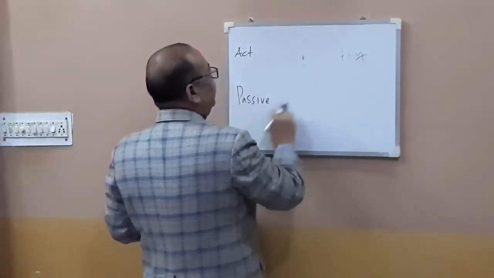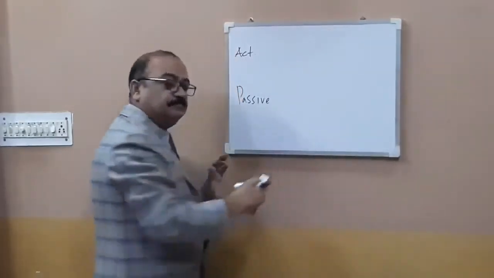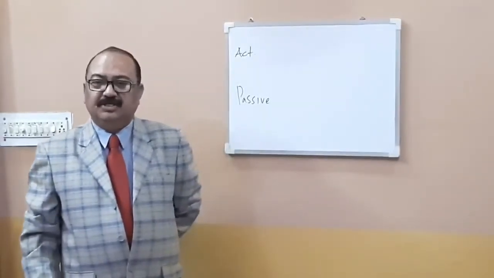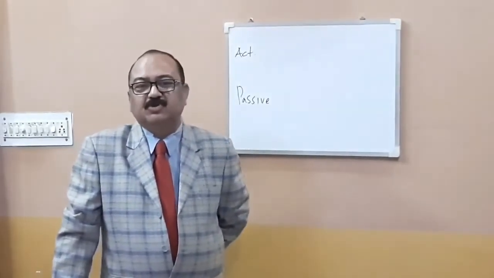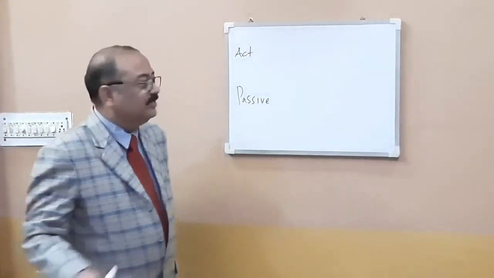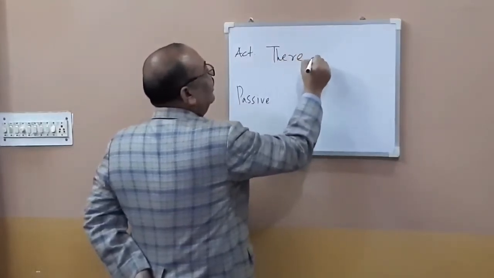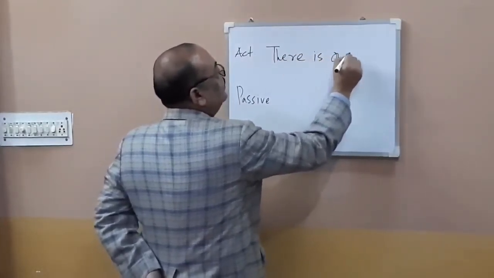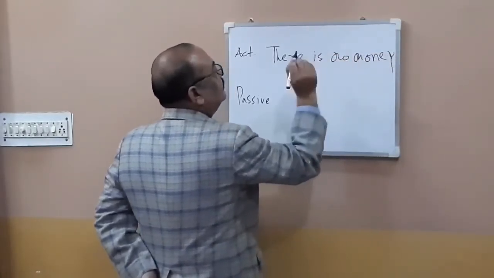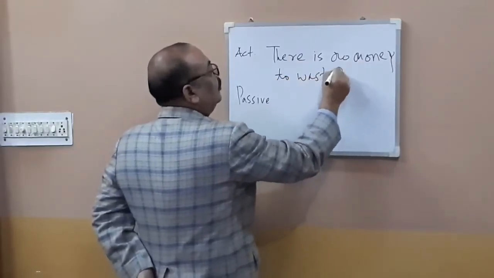And how do we make a passive voice of this? For example, there is no money to waste. Suppose you have a sentence like this. Can you guess? I'm asking you because this is a little tricky. If you don't know, it's all right. There is no money to waste. There is no money to be wasted.